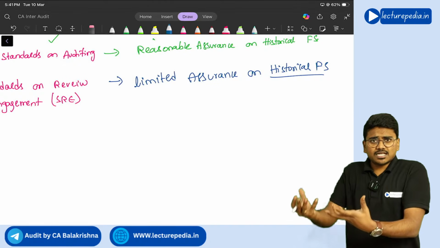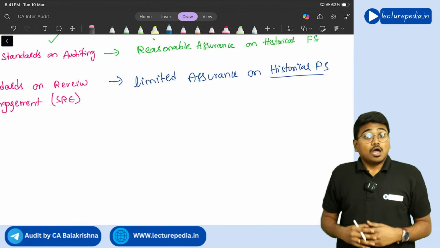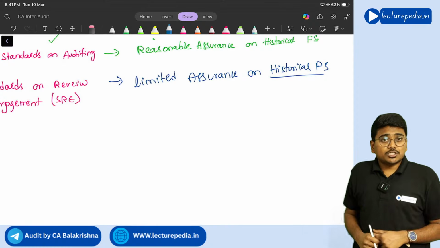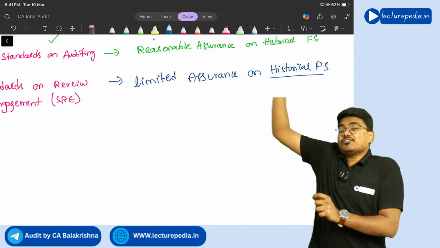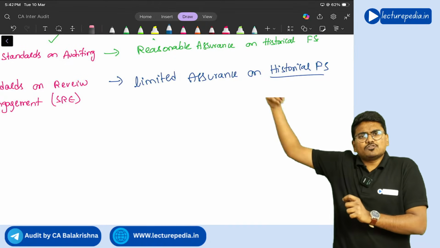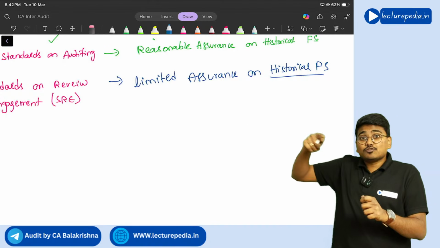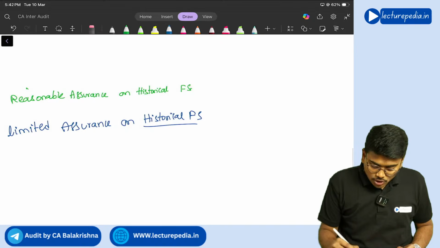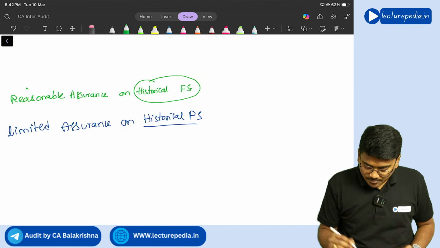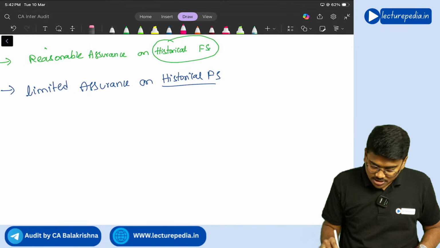Auditor can accept that engagement and he can provide assurance on the internal controls. Yes, a company can also appoint the auditor to provide assurance on prospective financial statements. Prospective financial statements means financial statements related to future, that is projections. See, you need to understand the difference between historical financial statements and prospective financial statements.